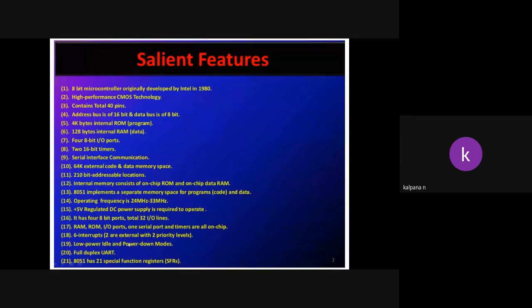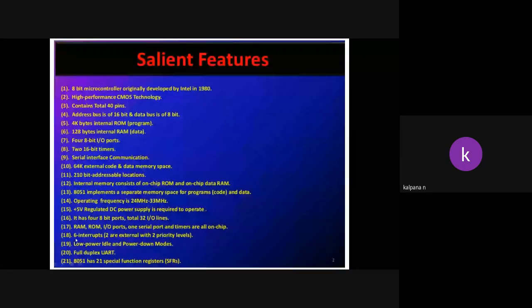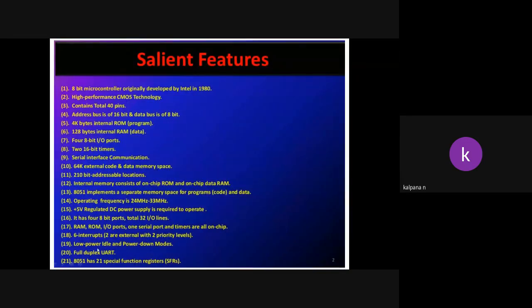Next, low power idle and power down modes, which means this one will be operated under two modes, power down mode and idle mode.